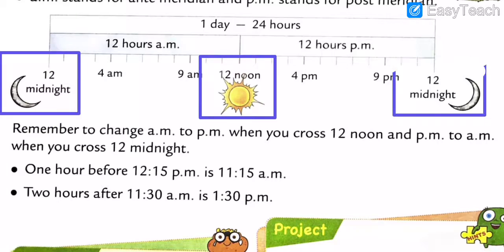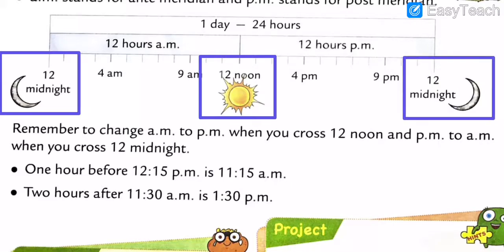Got my points, all of you? I hope you have all understood, dear all. Note down these things in your book. This is 12 noon, this is 12 midnight, and this is 12 midnight. In one whole day, in 24 hours, it becomes 12 midnight again. Got my points, all of you? Note down both things in your book, dear all.